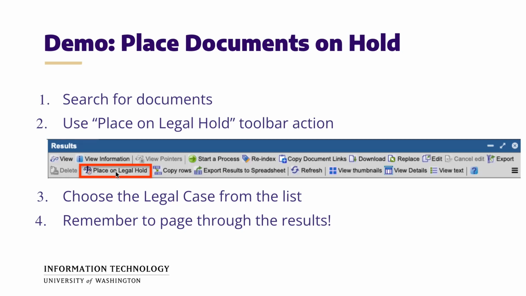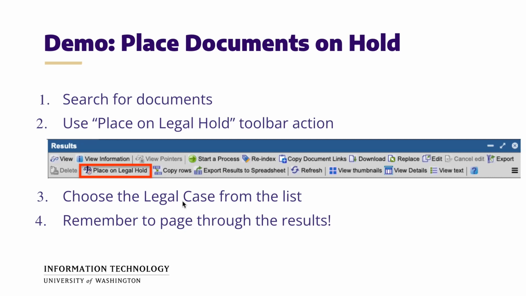A pop-up will be shown where you get to put the legal case ID from a list. And this is where care needs to be taken. We'll go over that, but you need to obviously put it on the right one. And I put number 4 here just to remind you that the results panel in Docfinity is paged. And so it may have more documents that are only shown on the first page and more on the second page. And just to remember that if you do have that case, you have to page through the results. And I'll go over a little shortcut in the demo as well.